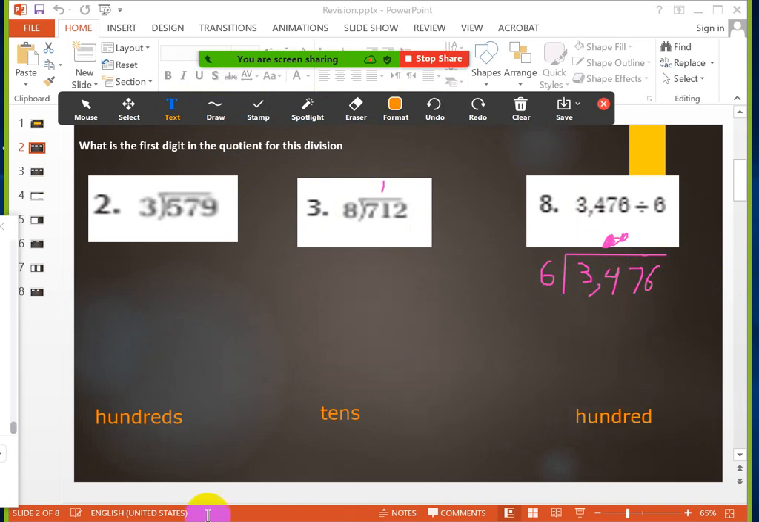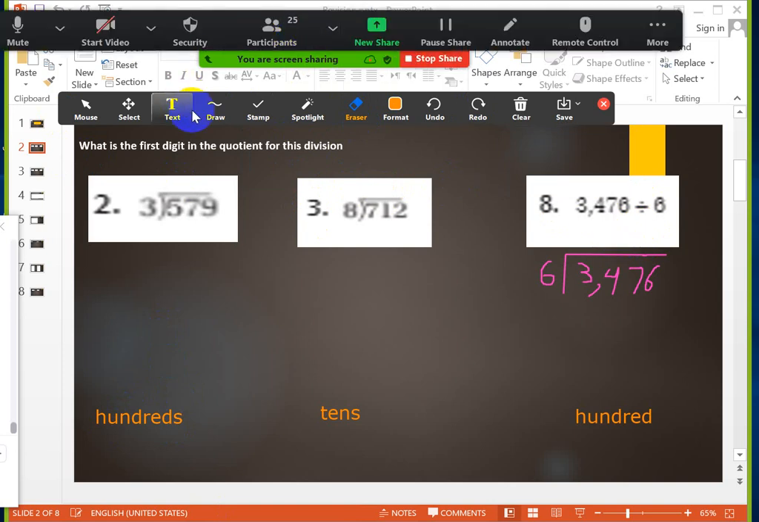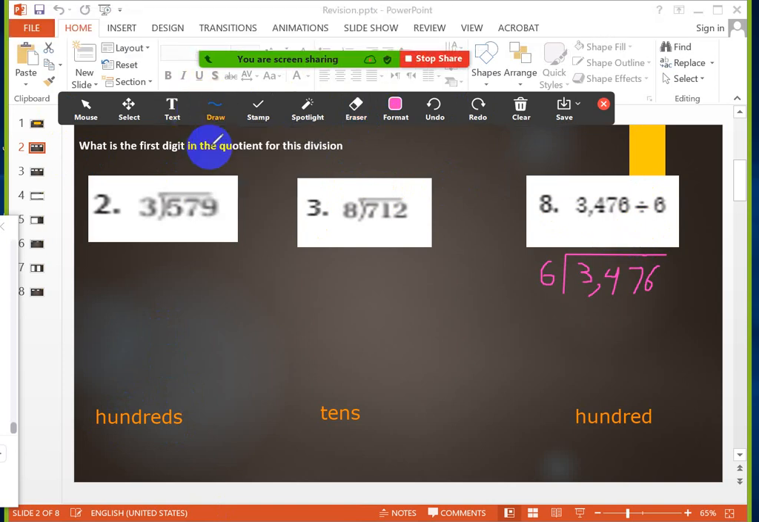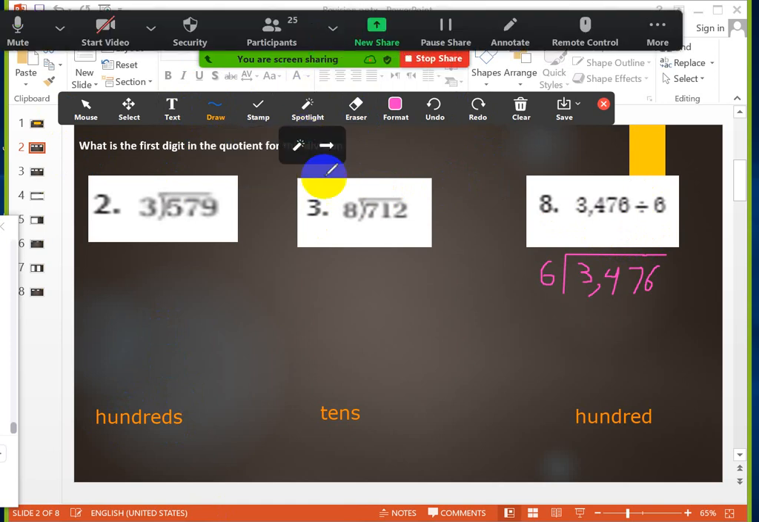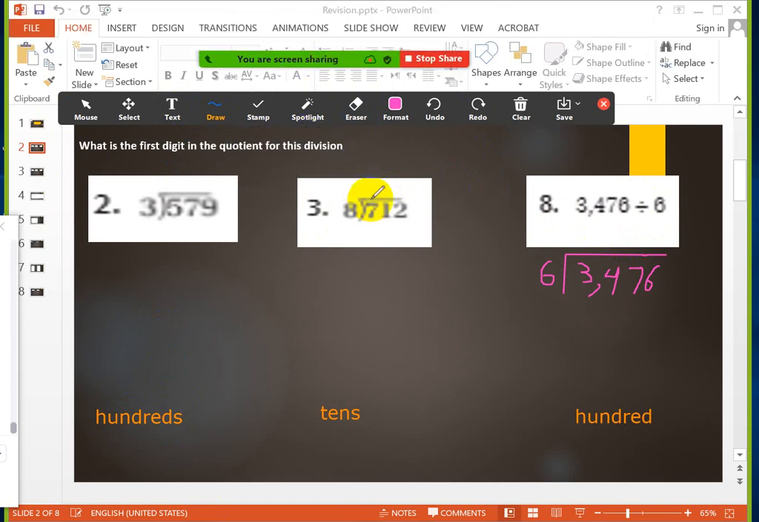You understand it, girls? How to know the first digit? This is the first lesson in this chapter. How to know the first digit in the quotient. I will know it from the division. I will start the division from the left side, from the left digit to the right. Okay? Any question about this, girls? No question?